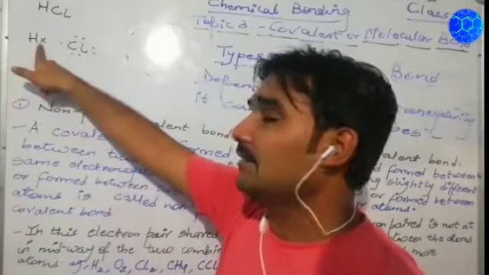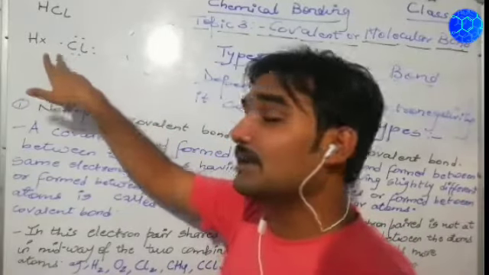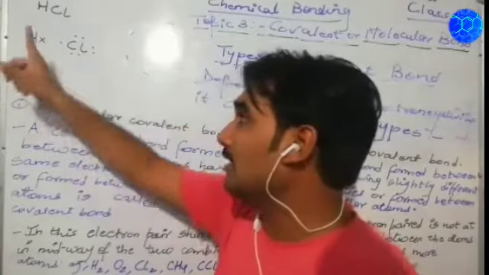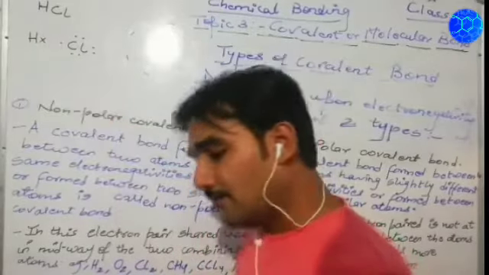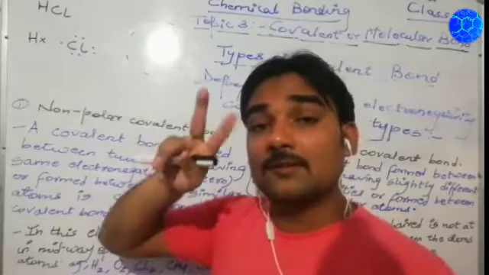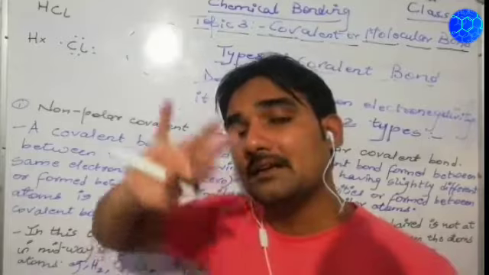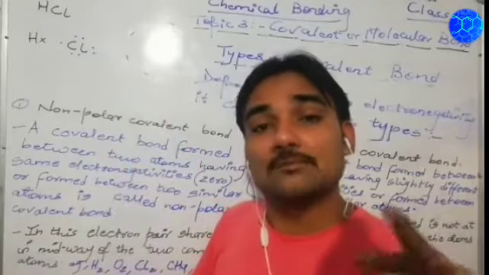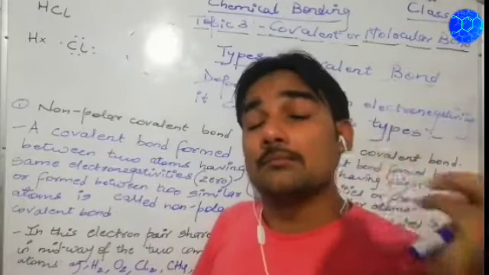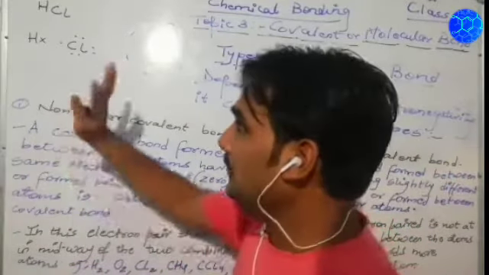So hydrogen has 1 electron and chlorine has 7 electrons. So chlorine here requires 1 electron and hydrogen also requires 1 electron. As I told you earlier, whenever mutual sharing takes place, both the combining atoms share an equal number of electrons.